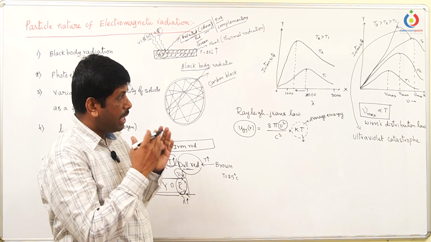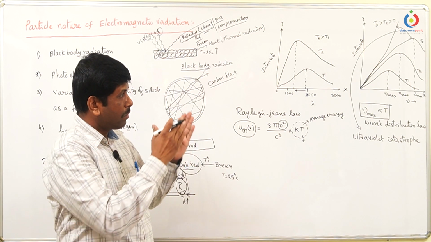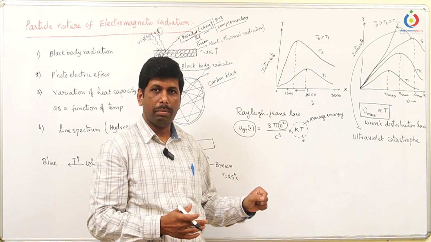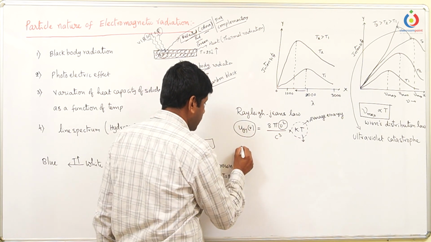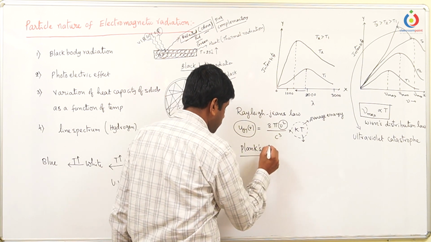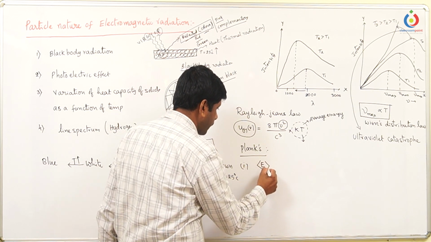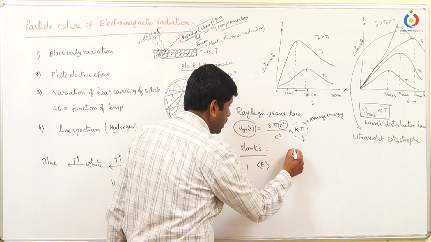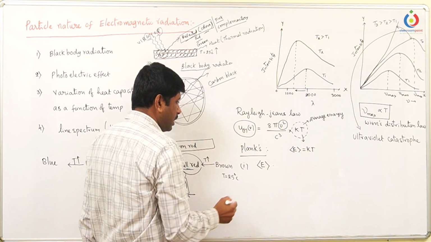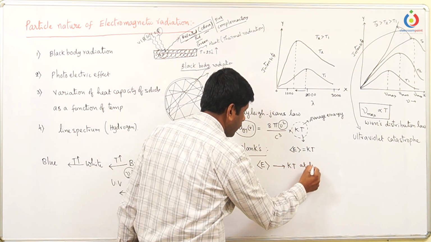Why? Because he only did a mathematical manipulation. That means simply to get the graph, this equation has to be manipulated. So Planck said that the average energy is equal to kT. This average energy tends to be equal to kT at low frequency.